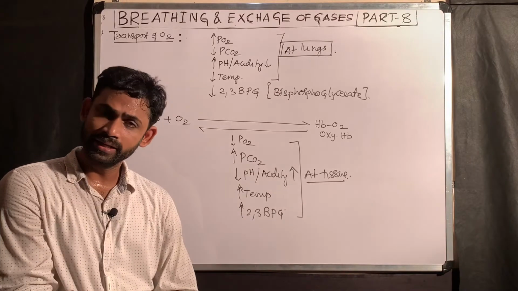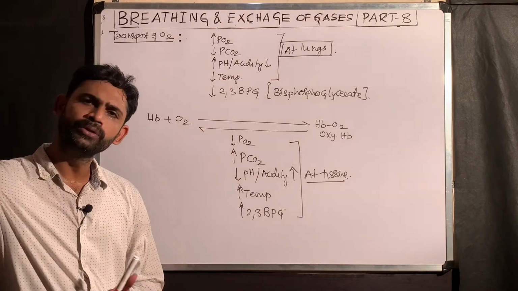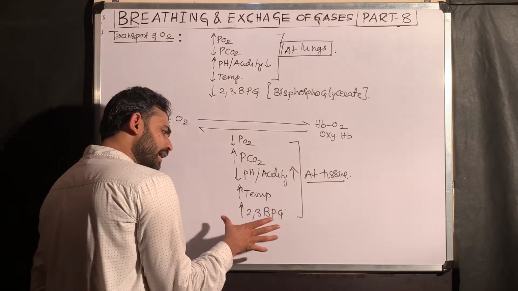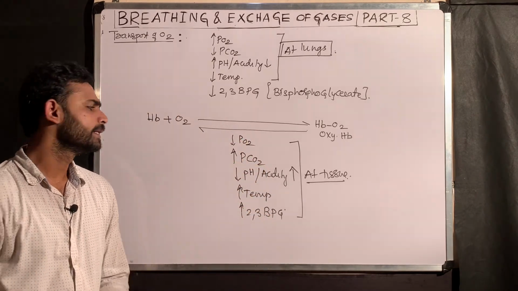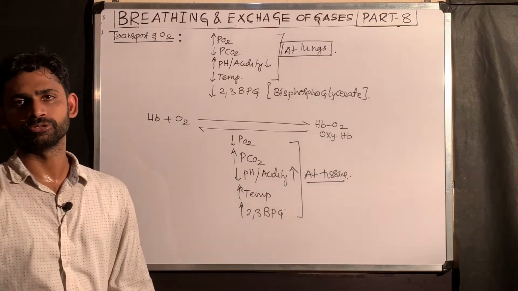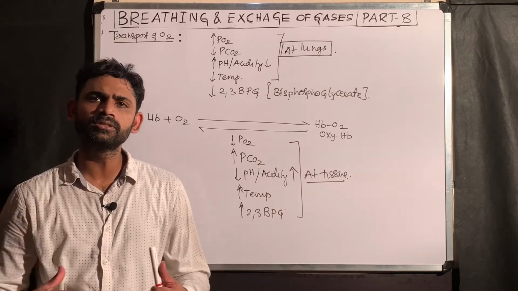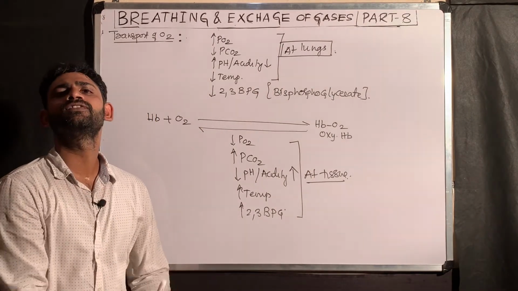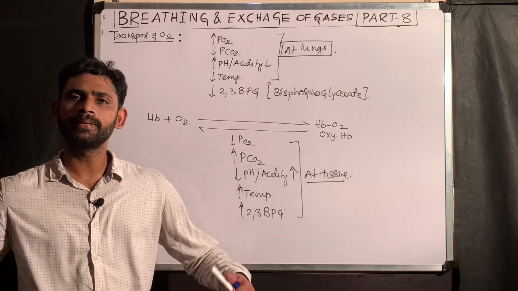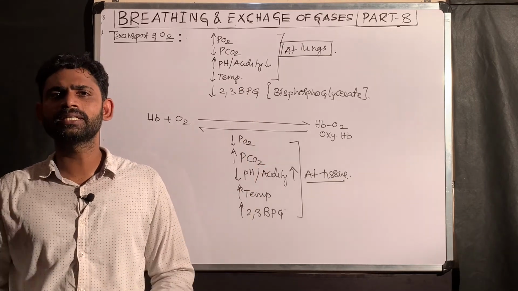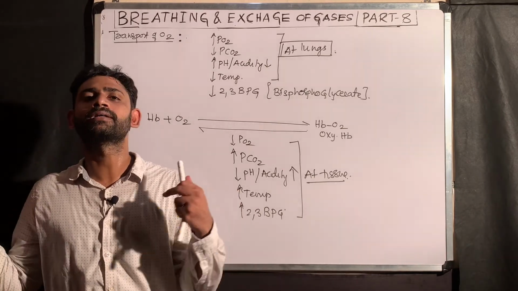2,3-bisphosphoglycerate, if it is high, will go and bind with the oxyhemoglobin and force the hemoglobin to be dissociated from the oxygen. These are the factors where hemoglobin gets dissociated from the oxygen. These factors are mainly present at the tissues. That is why I am telling you hemoglobin combines with oxygen in a reversible manner. The main factor that influences the association and dissociation is partial pressure of oxygen. The remaining factors include partial pressure of carbon dioxide, pH, temperature. Those also influence the binding of hemoglobin with oxygen.